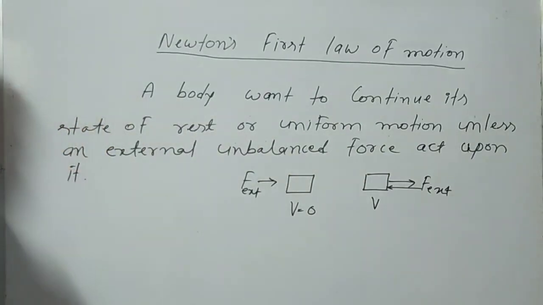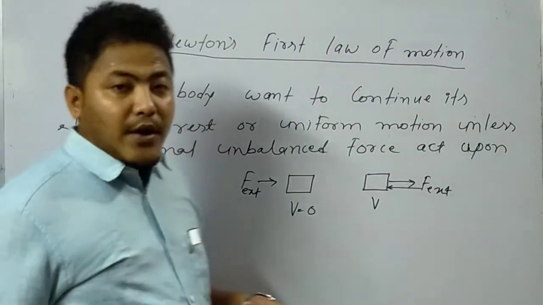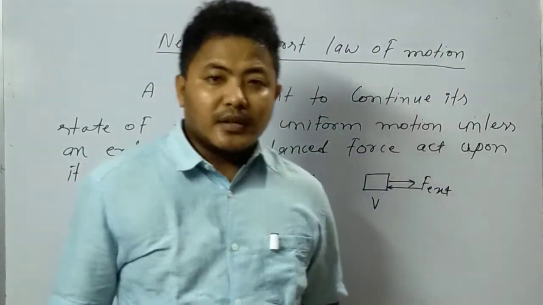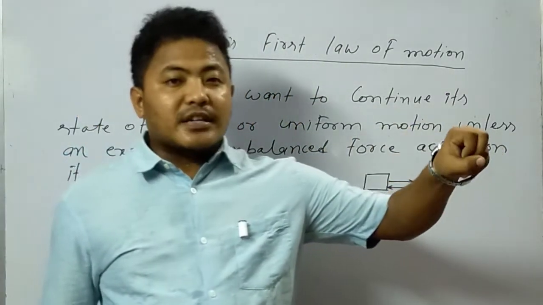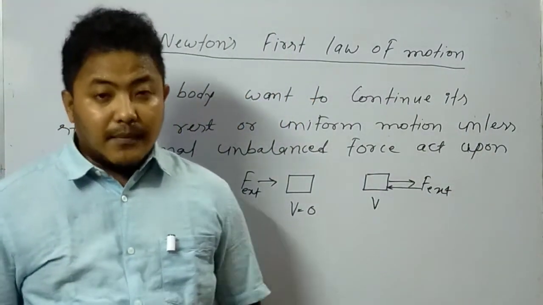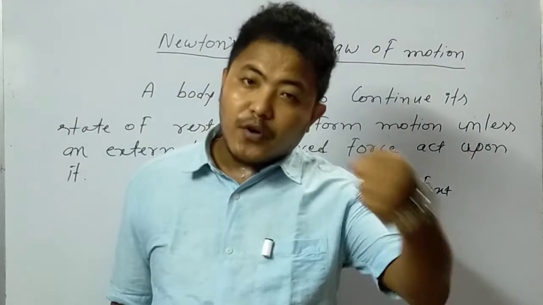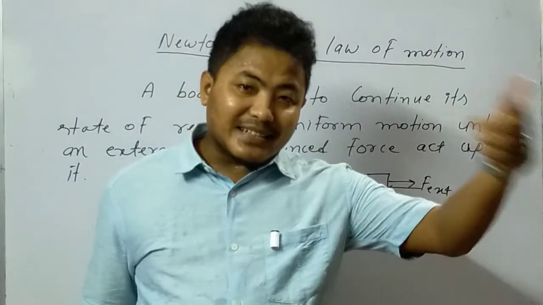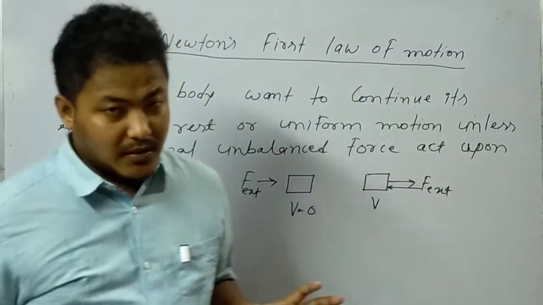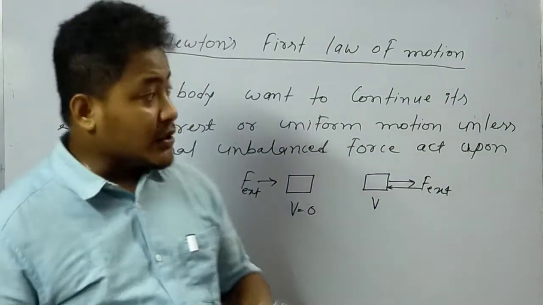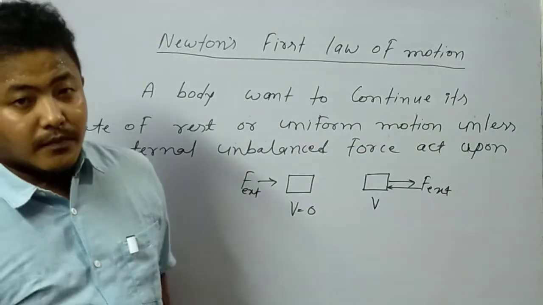That means a body wants to continue its rest position if no external force is acting on it, and a body wants to continue its uniform motion unless an external force is acting upon it. That is the same thing, quite similar to inertia. So this is Newton's first law of motion.